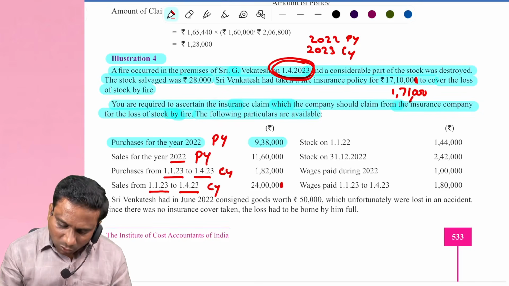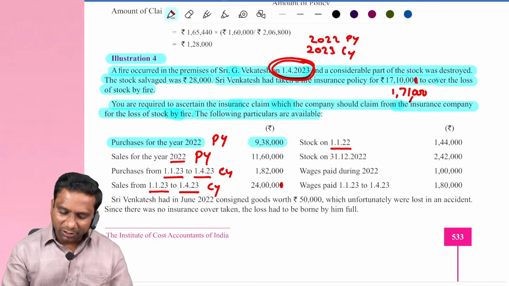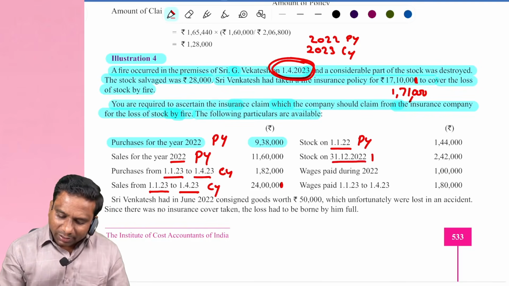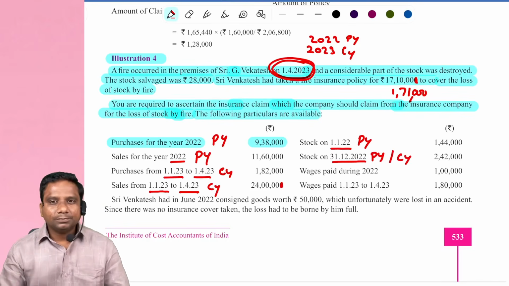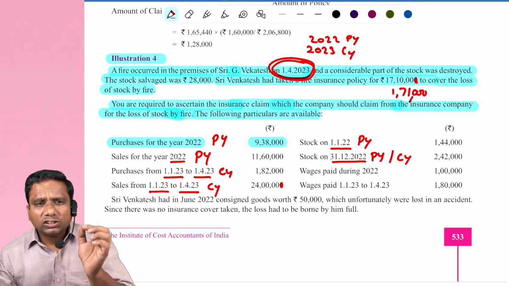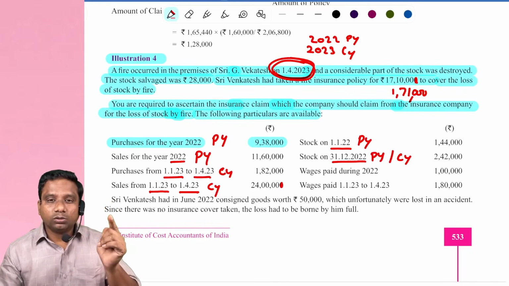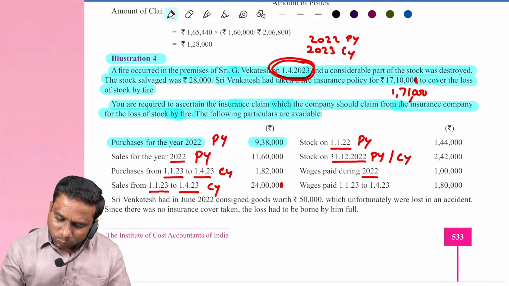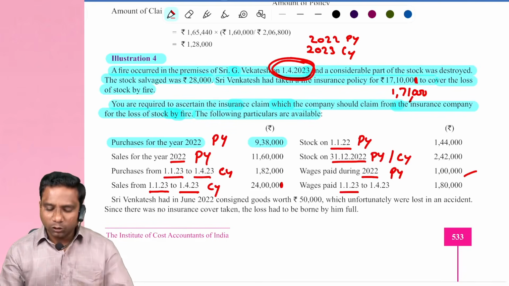Okay. Next, stock on 1/1/2022 means it is opening stock for 2022, previous year data again. Next, stock on 31/12/2022, it is closing stock for previous year, at the same time opening stock for current year. Whatever the stock we have on 31/12/2022, on one hand it is closing stock for 2022 and opening stock for 2023. Do remember. Next, wages paid during 2022 1 lakh means previous year, and wages paid from 1/1/2023 to 1/4/2023,